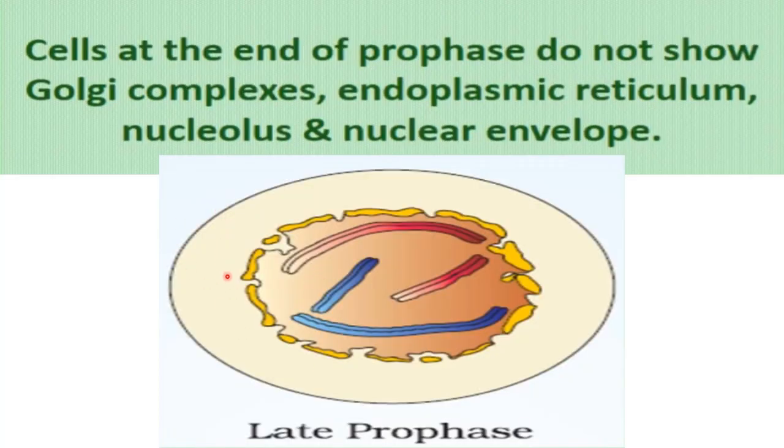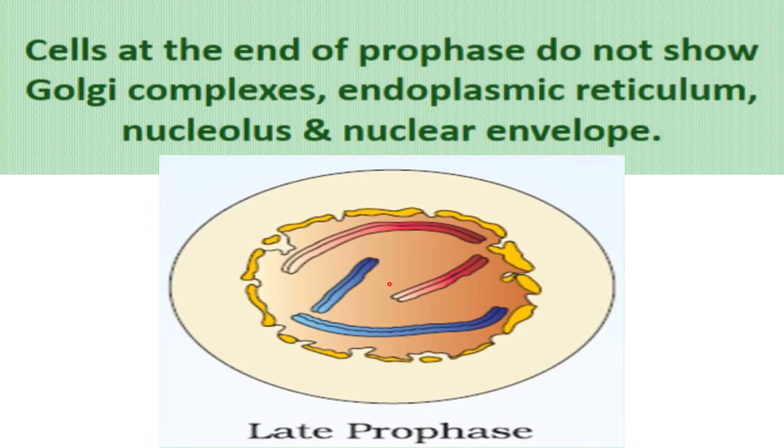Now you can see here, this is the diagram for the late prophase stage. Cells at the end of prophase do not show the Golgi complex, endoplasmic reticulum, nucleolus and nuclear envelope. All these will disappear during prophase. At the end of prophase, these will not be present in a cell.